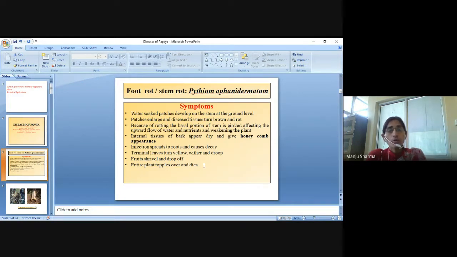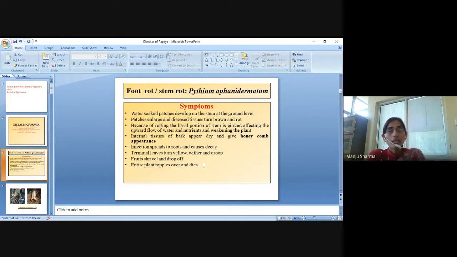Internal tissues of bark appear dry and give a honeycomb appearance. Infection spreads to roots and causes decay. Terminal leaves turn yellow, wither, and drop. Fruits shrivel and drop off, and then the entire plant topples over and dies.